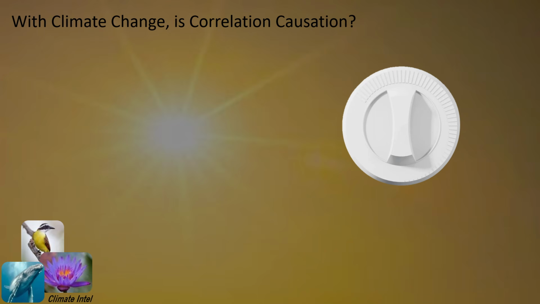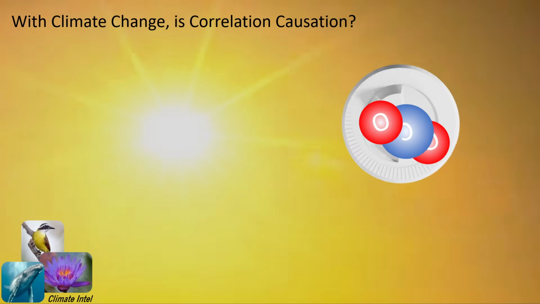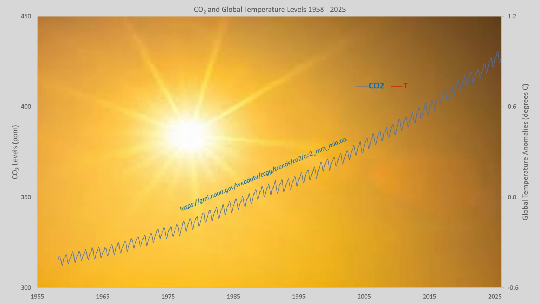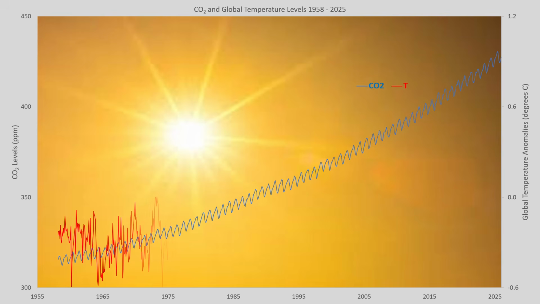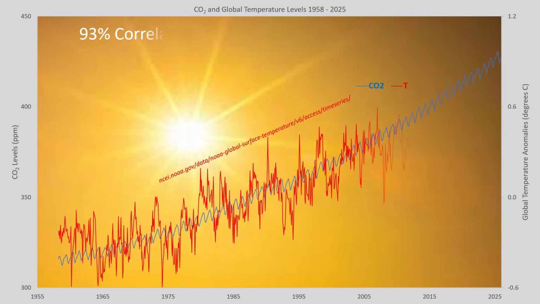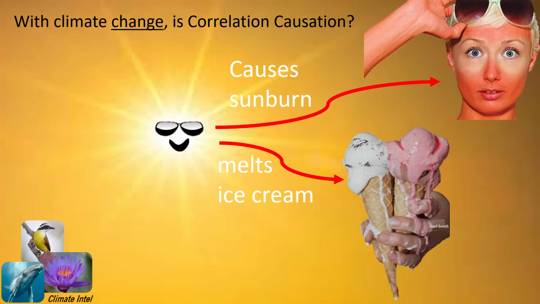Sure, this is how UN climate theorists came to their belief that CO2 is the knob on the wall controlling climate. This graph shows the rise in global CO2 levels since 1958. Then we overlay that with global temperatures, and we can see that CO2 causes climate change. And the 93% correlation proves it, right? I get it. Just like the much higher 100% correlation between sunburns and ice cream doesn't mean cause. Granted, the sun does both.